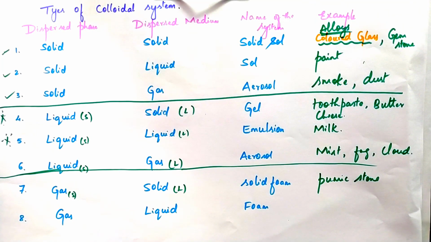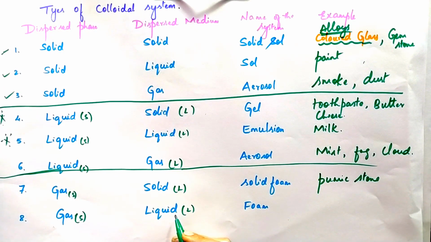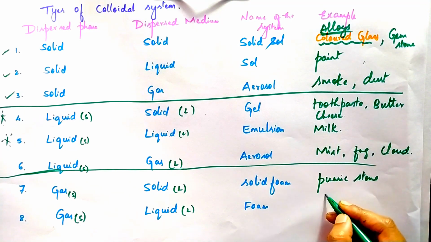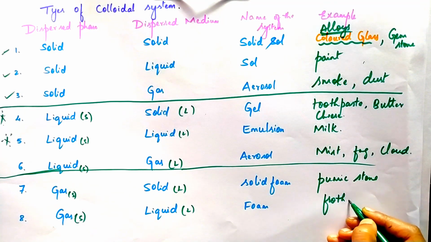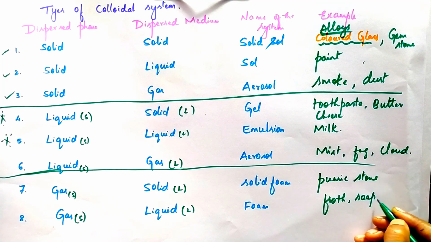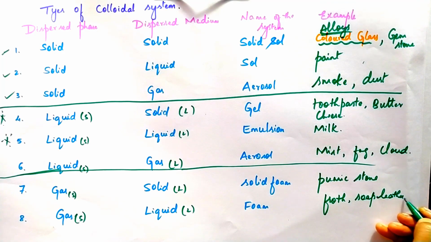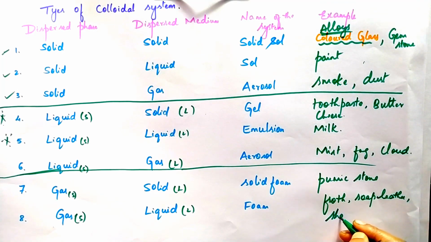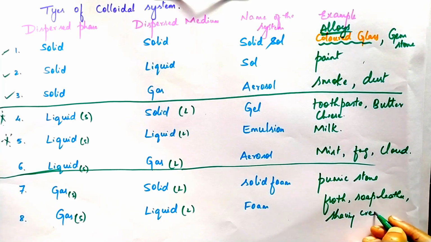So next, the last one is gas in liquid. Here again, the gas is in the smaller amount and the liquid is in the larger amount. This is called foam, where you find these kinds of things. Gas in liquid. You find these in froth, in soap lather, in shaving cream. You can observe these kinds of things, right?